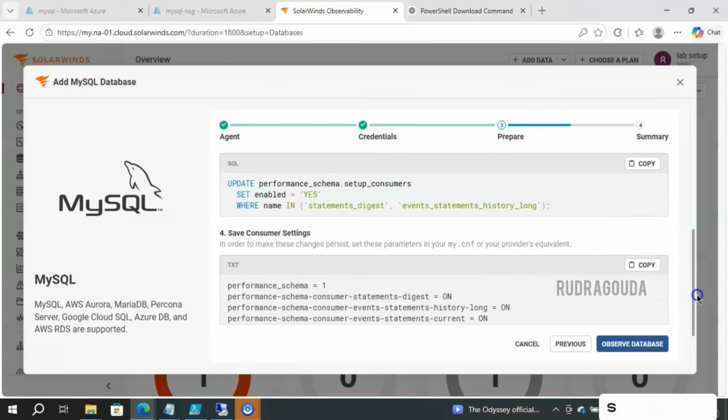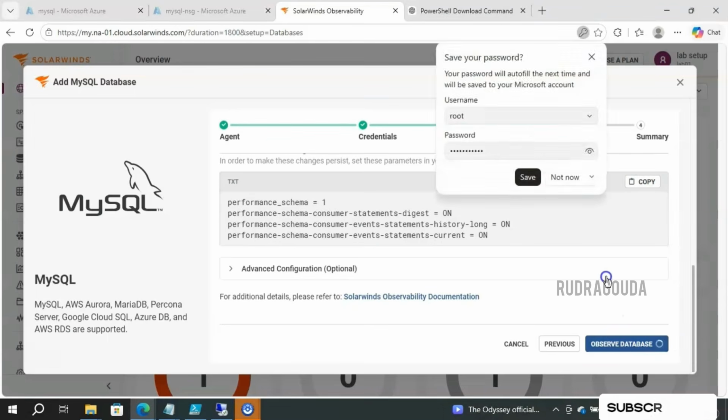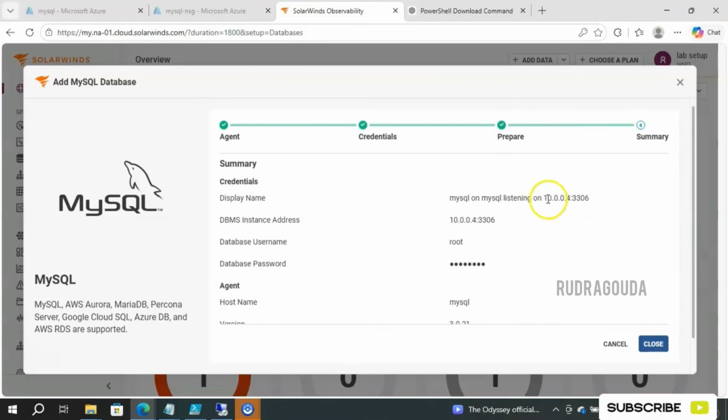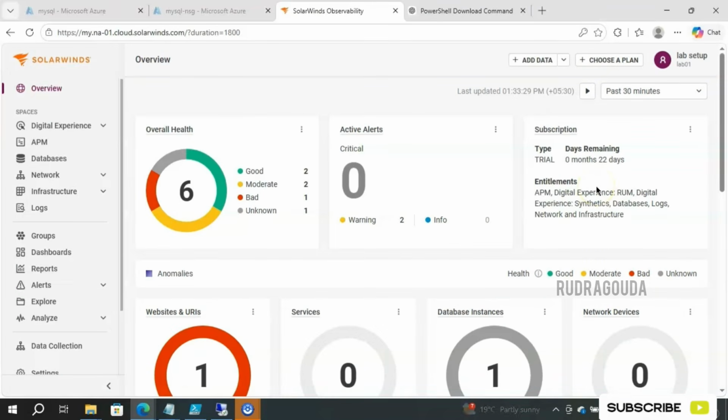Now we can simply scroll down and click on observe the database. This is the summary page. This is our server, 3306 is the port number, username is root, and this is the password, host name is MySQL, version, everything is ready. So plugin deployment is successful, then click on close. It means our integration part is completed successfully for the database.